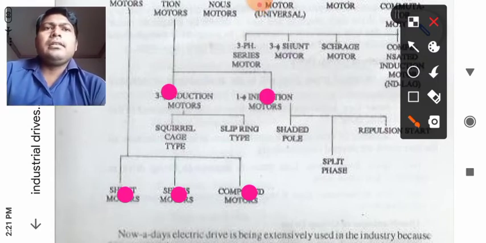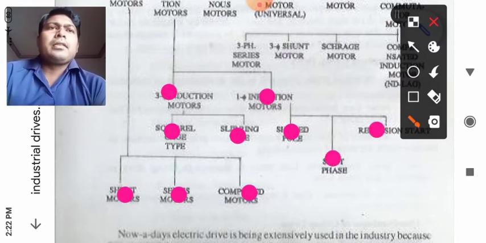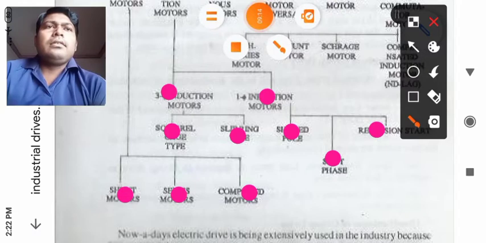Again, the 3-phase induction motor can be classified as squirrel cage and slip ring type, which you might be reading in this current semester in your subject Energy Conversion 2. Now in single phase induction motor, we again have shaded pole type and repulsion type, as well as your split phase type, right?